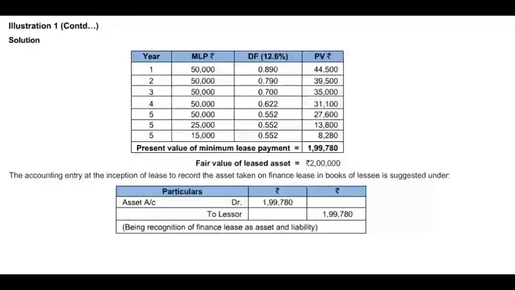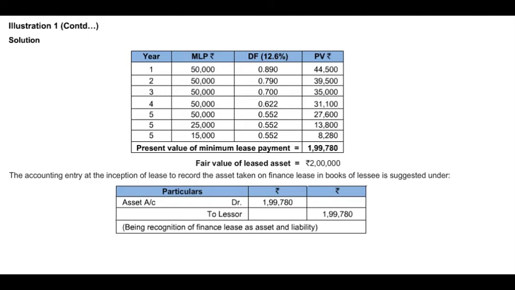Now, as we have seen in the last frame, the value of the asset will be recorded at the fair value of the asset or present value of minimum lease payment from lessee's point of view. That means we have to consider all these payments and convert them into the present value considering the discount rate. We have to compare this with the fair value of the asset, that is rupees 2 lakh. Whichever is less would be considered as the value of the asset. Guaranteed residual value and what is unguaranteed residual value.